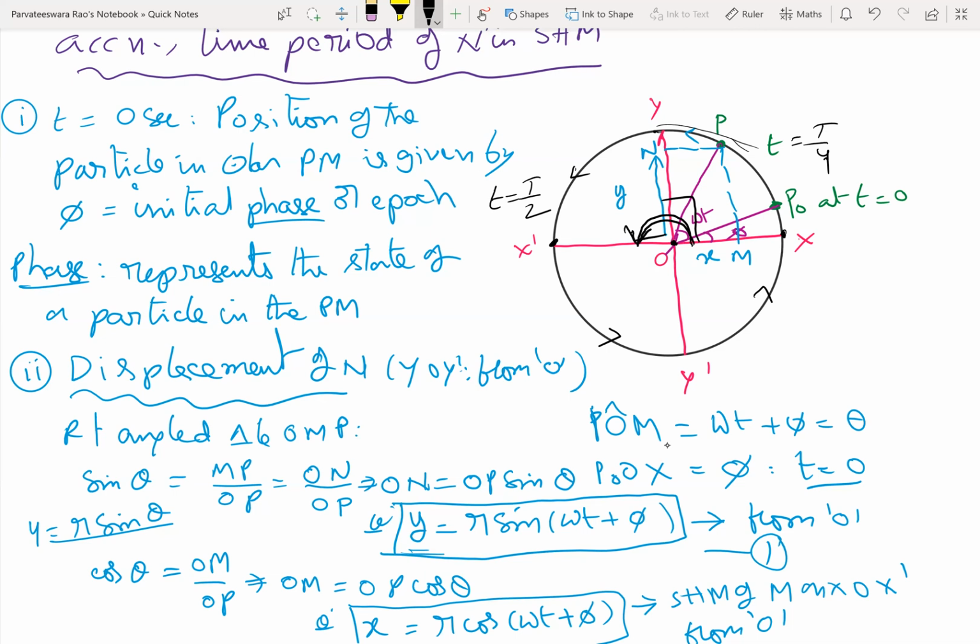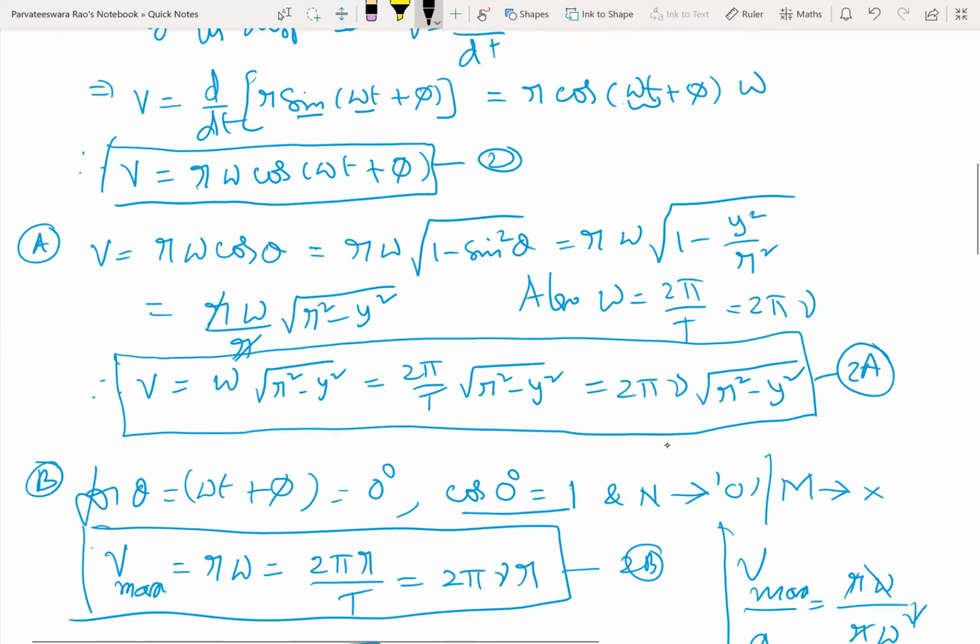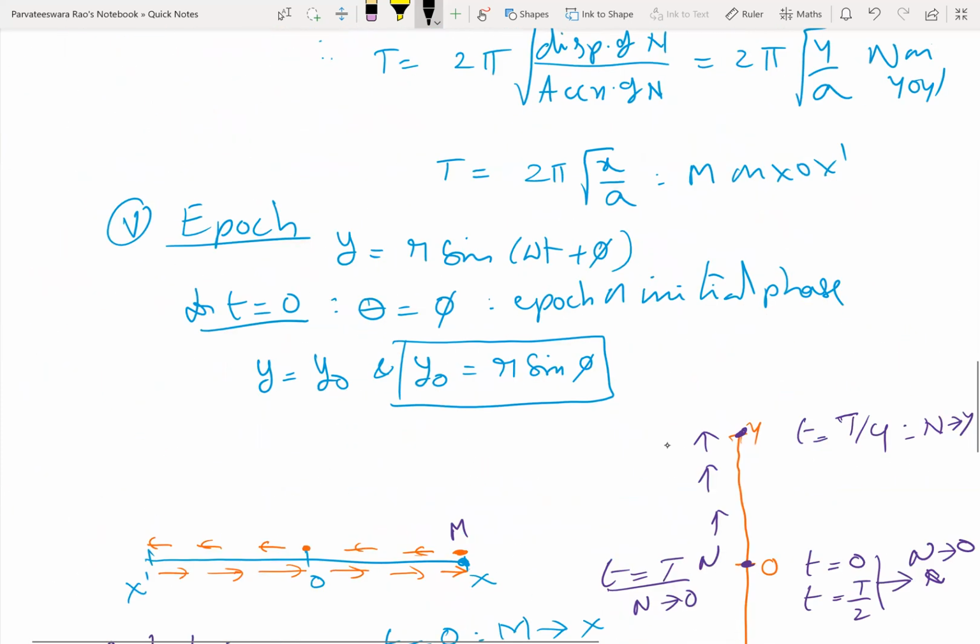Now in a time equal to 3/4 of the time period, the particle will be at y. Correct? So what is the angle now? 270 degrees. The particle comes back to x, the point of start. So what is the angle now? 360 degrees.